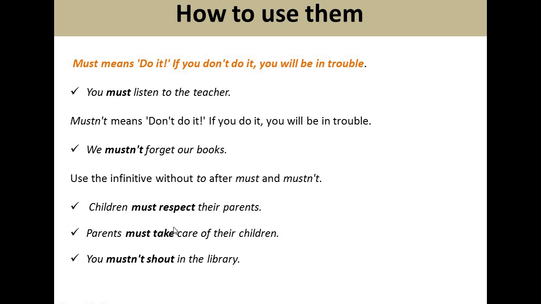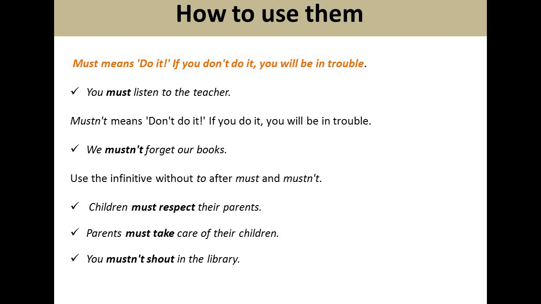Parents must take care of their children. So here we should not use to take, but only must take. So here we have a verb in the infinitive but without to. You mustn't shout in the library.